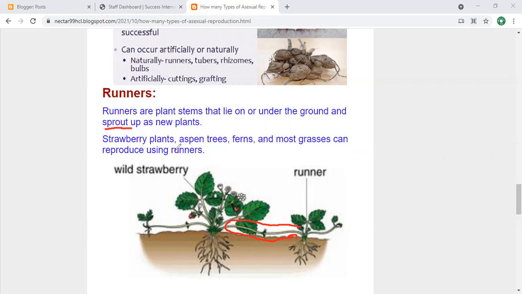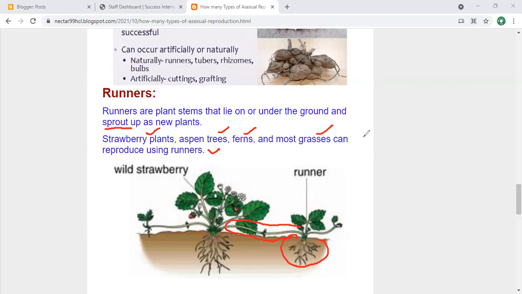Here it gives the example of the strawberry plant, spans, trees, ferns, and most grasses. That is a very common example, which can reproduce using runners. You can see here these runners give the new plant.